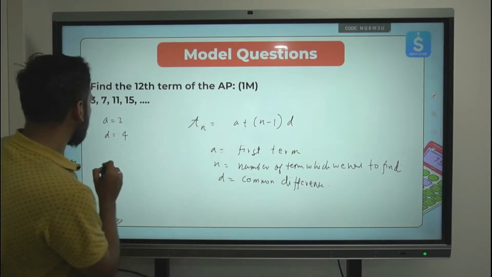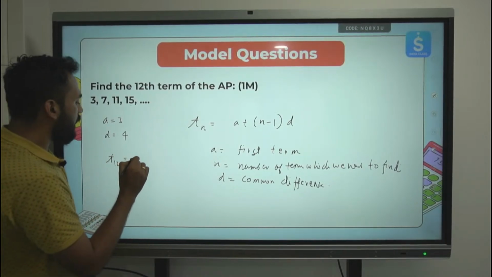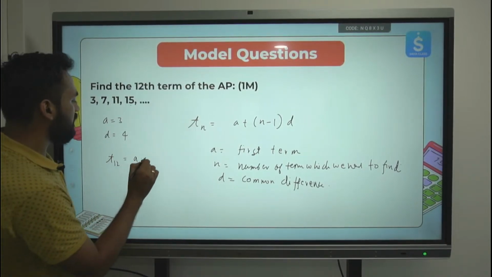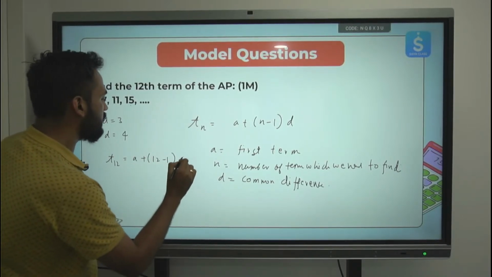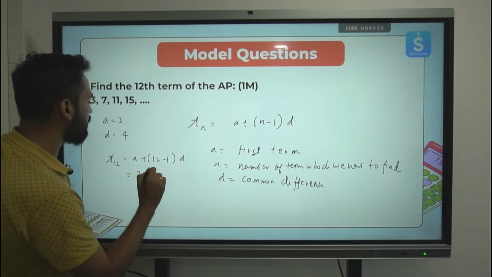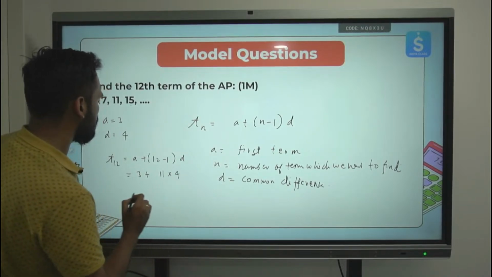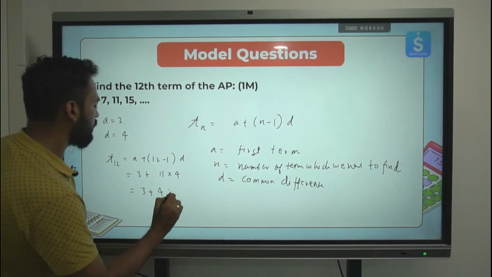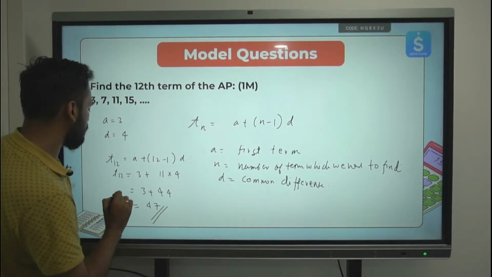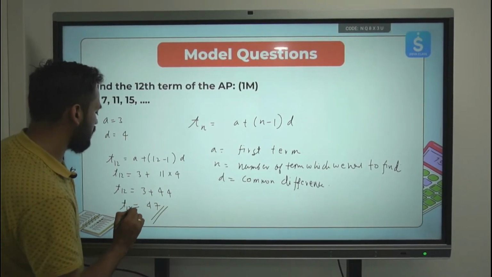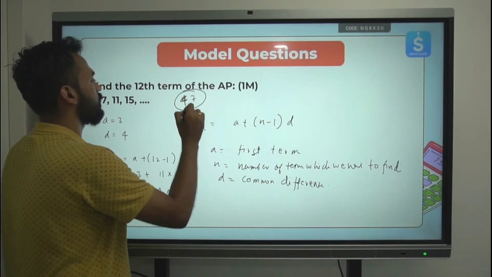Now the 12th term we need to find out. So using this formula, the 12th term will become a plus 12 minus 1 into d. First term is 3, 3 plus 11, since 12 minus 1 is 11, 11 into 4. 3 plus 44 comes out to be 47. Option is not given. The correct answer over here, the 12th term is 47. I hope this is clear.